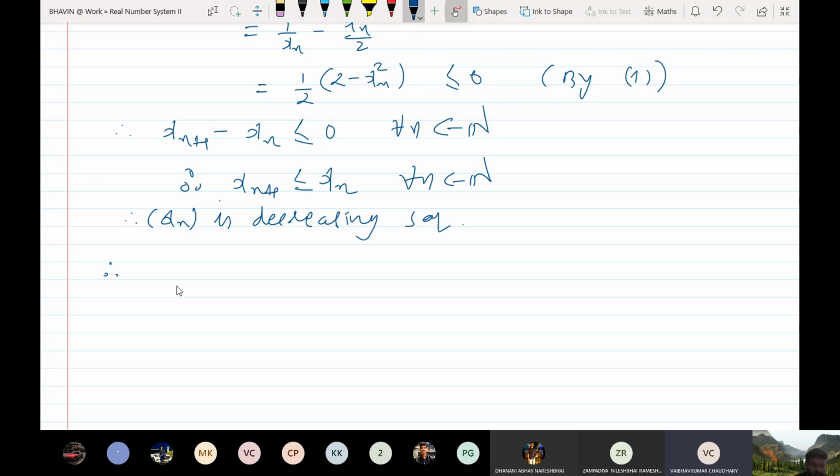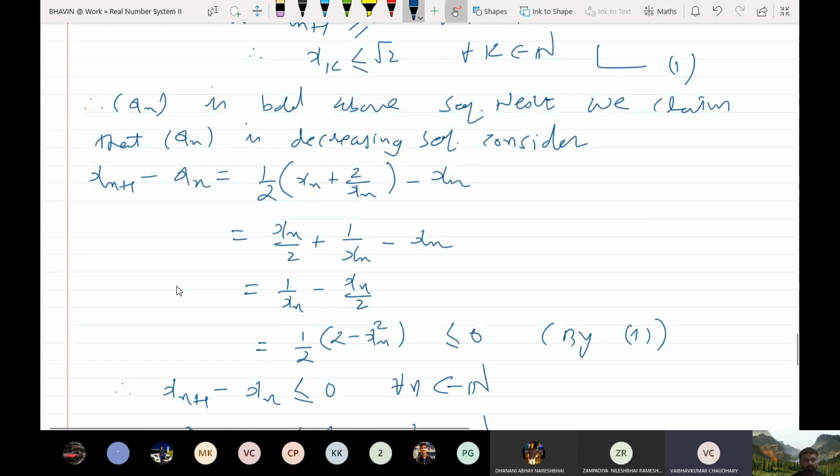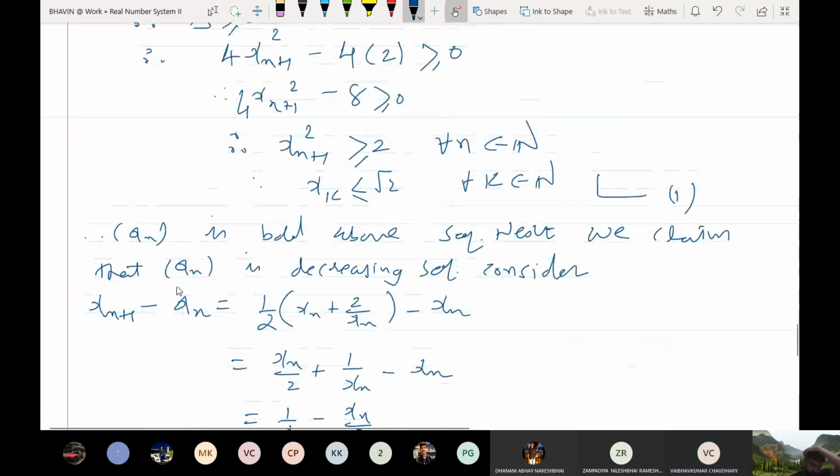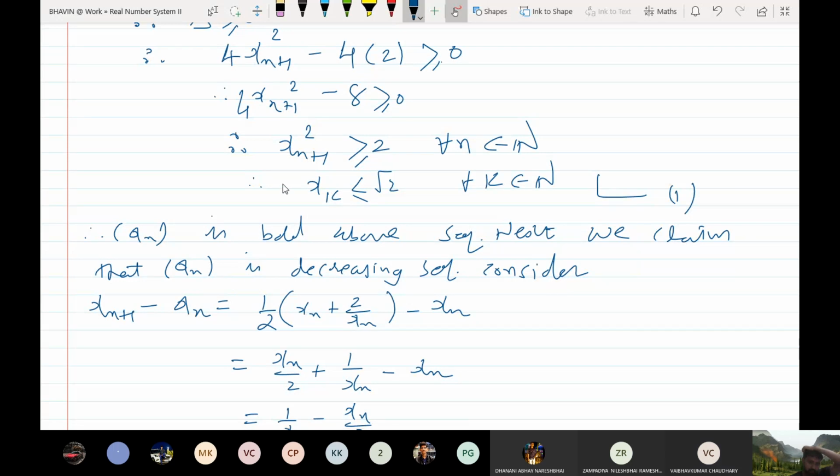Sir, we had proved bounded above, right? No, sorry, I have written this wrongly. I should write here greater than or equal to, not less than or equal. By taking root, the inequality will not be changed. Clear? Root 2 is a lower bound, bounded below. Sorry, I should write it here. Clear? Yes sir. Root 2 is a lower bound of xn.